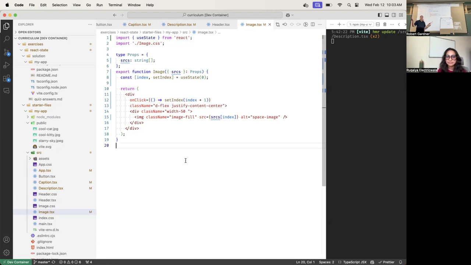Do we want the user to click again? Yeah, we're going to click again. Gotta make sure we got it down. So that annoying user comes and clicks on the image again. When the user clicks on the image, what happens? It calls the onClick event handler. The event handler gets called by the DOM. It's not React doing this. The DOM calls the event handler, which is this arrow function. This arrow function calls set index and passes it index plus 1. The index is 2 already, so 2 plus 1 is 3, so it passes it 3.